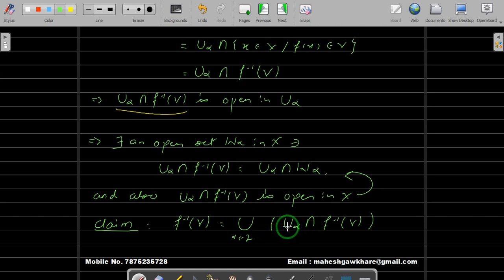So our right hand side will be an open set, and this implies our left hand side will be an open set. So this is what we want to prove now.